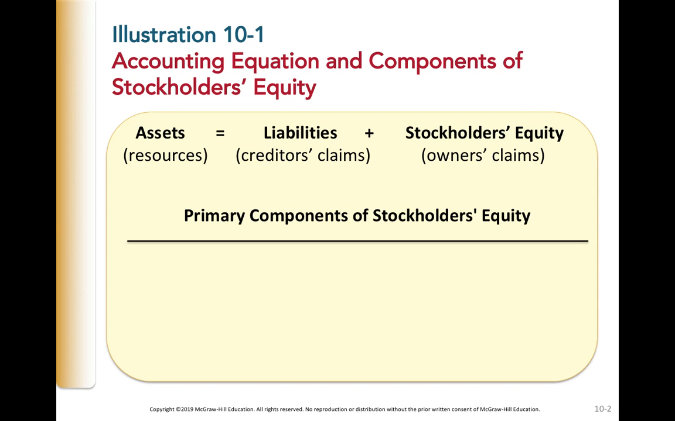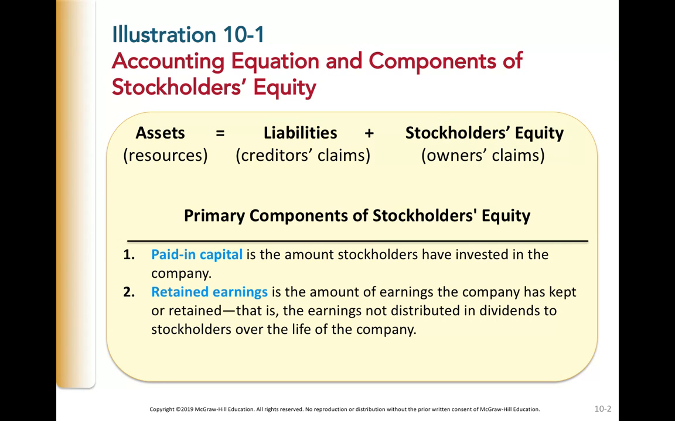Now, this is the accounting equation. We've seen this many times before, and we know that assets equal liabilities plus stockholders' equity. There are some primary components of stockholders' equity. One is paid-in capital. This is the amount stockholders have invested in the company. Two is retained earnings. This is the amount of earnings the company has kept or retained. That is, the earnings not distributed in dividends to stockholders over the life of the company. And three, we have treasury stock. This is the company's own stock that was issued before and it has repurchased.